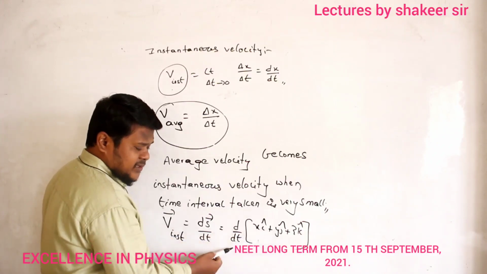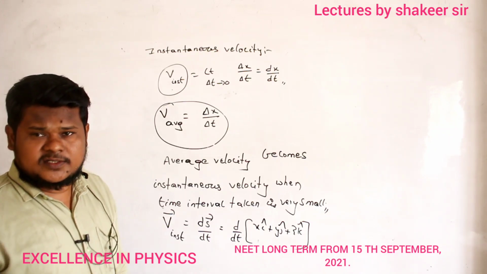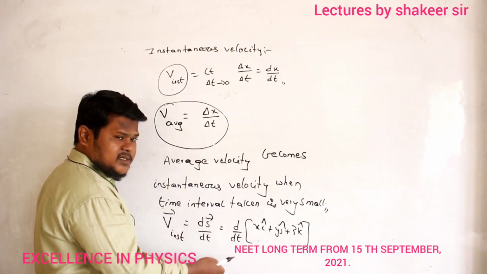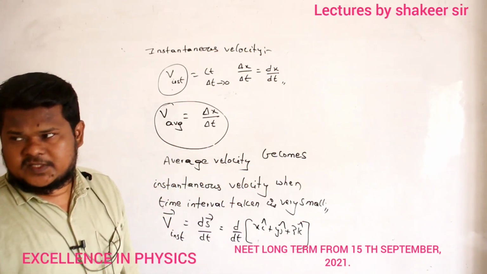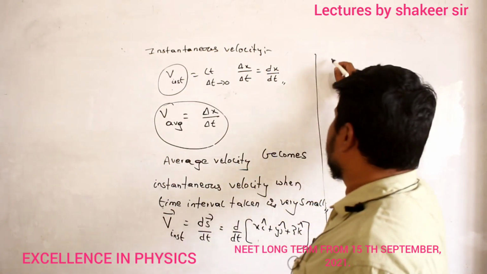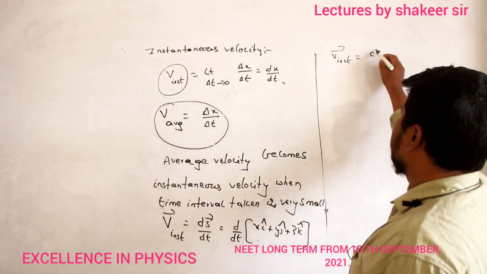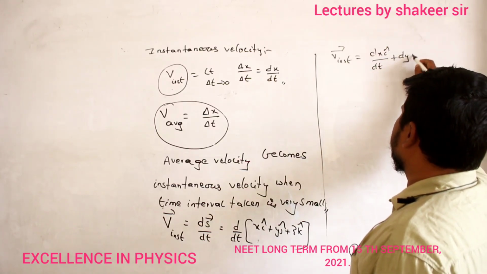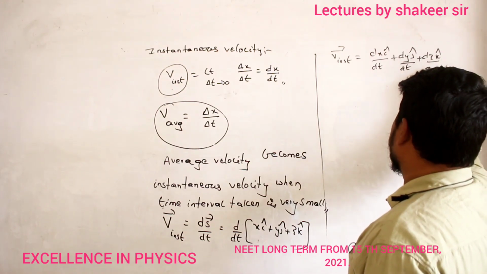Next, dy by dt is the instantaneous velocity along the y-axis. Then dz by dt is the instantaneous velocity along the z-axis. That's all now. So the same equation again: v instantaneous equals dx i cap divided by dt plus dy j cap divided by dt plus dz k cap divided by dt.